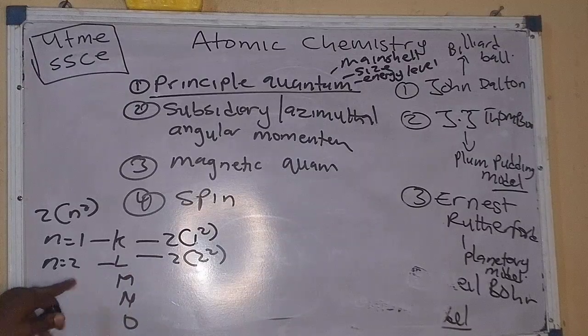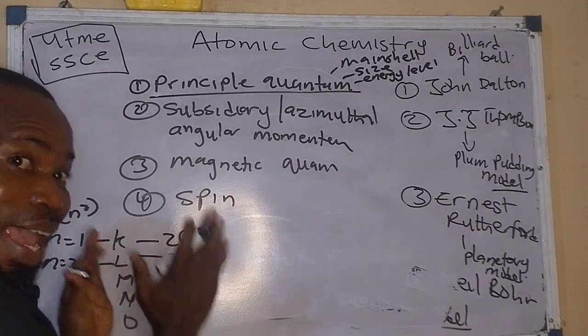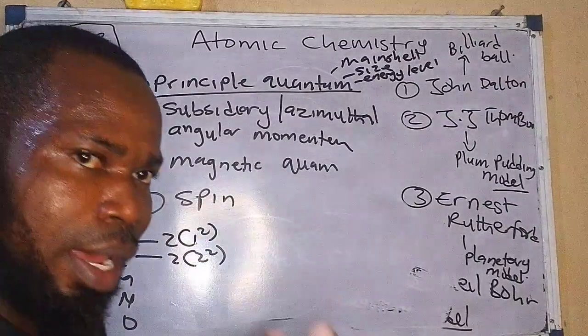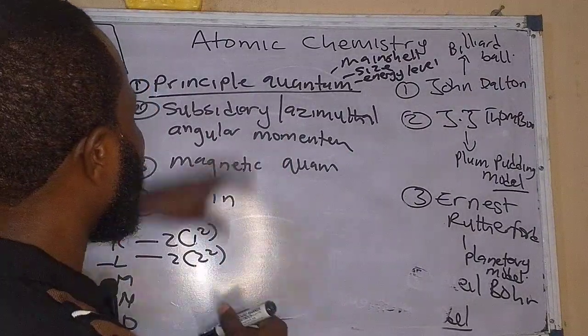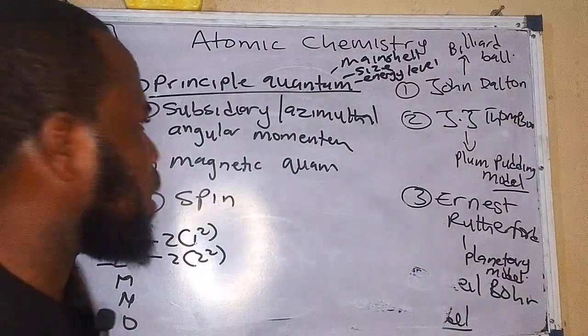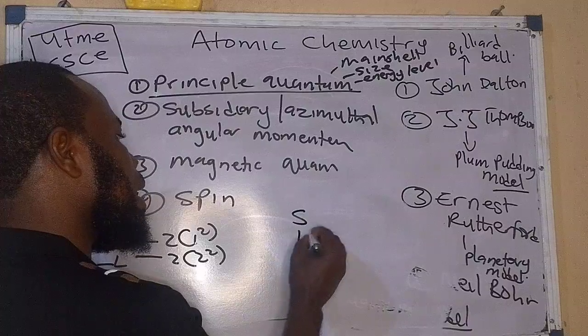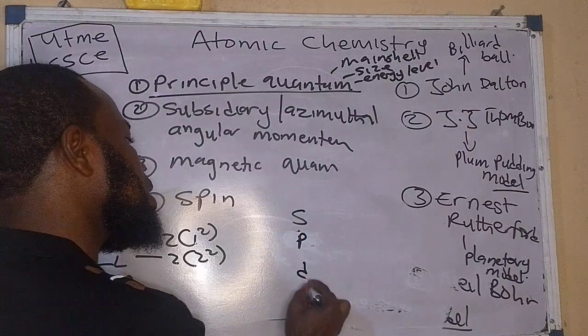That is what? 8. Now, that is how to know the number of electrons that the main shell can carry. But this subsidiary quantum number, what does it determine? It determines the subshells, or what they call the orbitals. The S, we're talking about the S, the P, the D, the F.